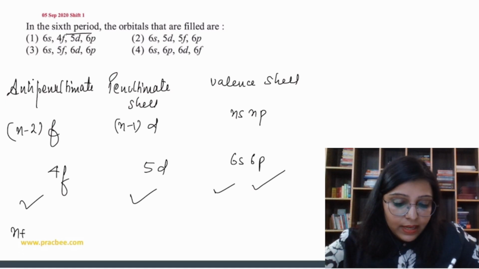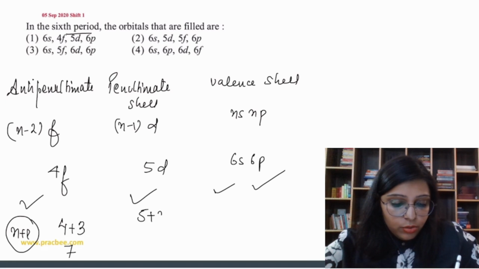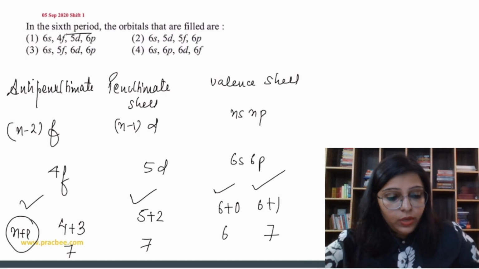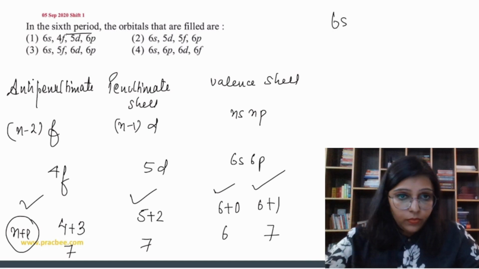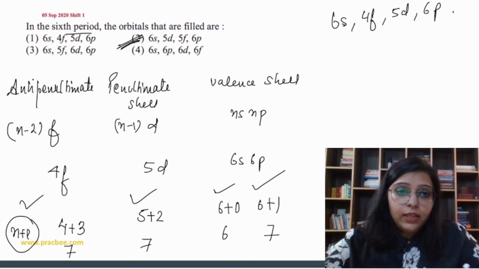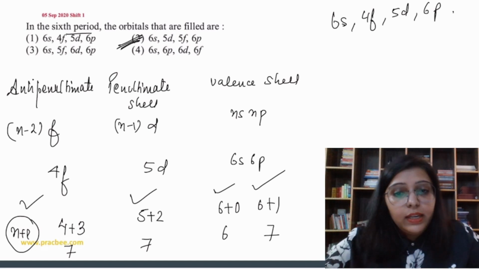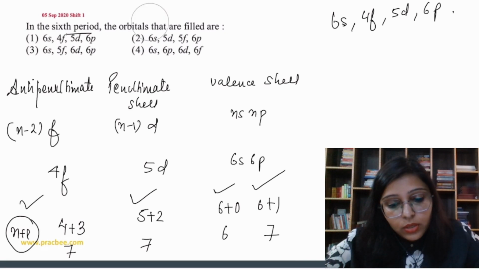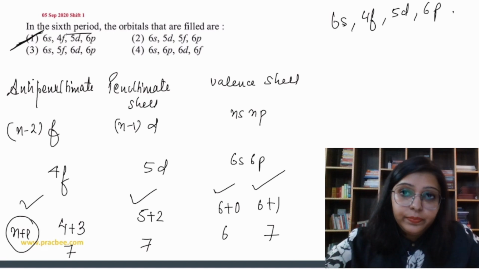If we use the n plus l value, this is going to be 4 plus 3, 7. Here 5 plus 2, 7. 6 plus 0, 6. 6 plus 1, 7. So the electrons are filled in the order 6s, then 4f, then 5d, and then 6p. Option 2 is the correct answer. Clear? 6s, not option 2. 6s, 4f, 5d, 6p. So option 1 is the correct answer. Okay, now let's do the next question.